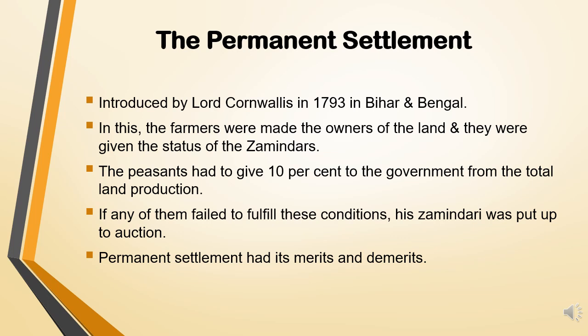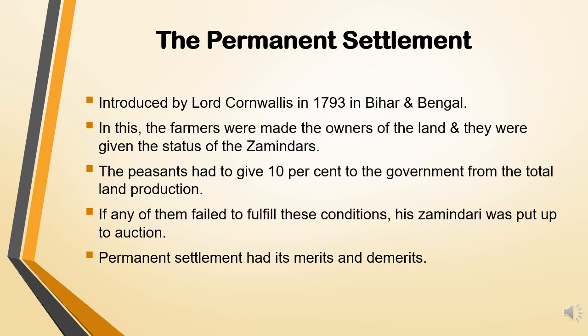Their zamindari would be gone, and they would no longer be zamindar of that particular land. Now that land will be auctioned. वो किसी और को बेच दिया जाएगा. Whosoever puts up the highest bid for that land.